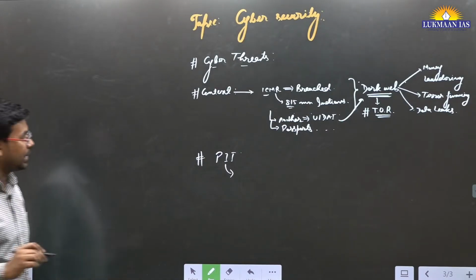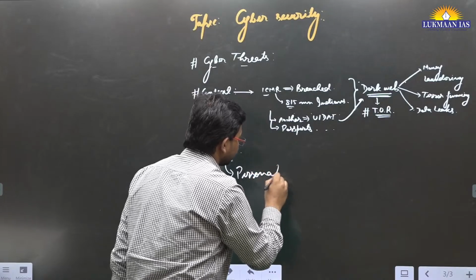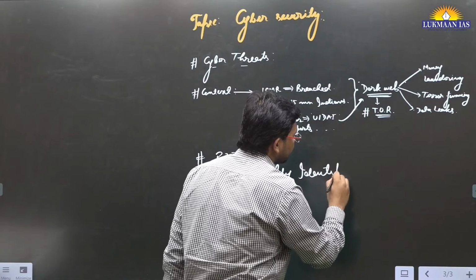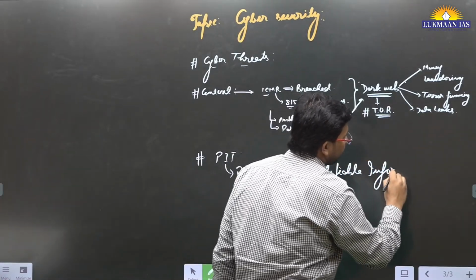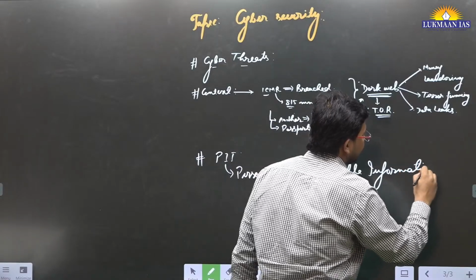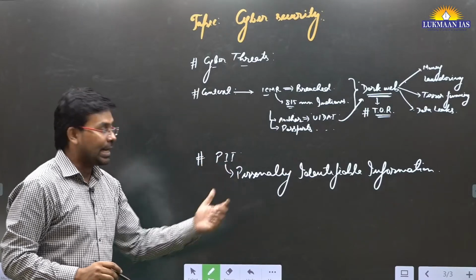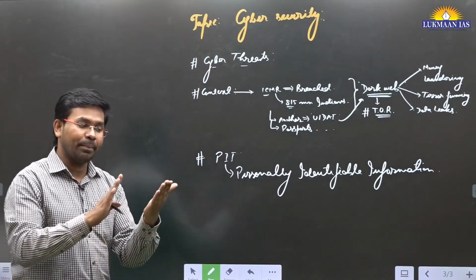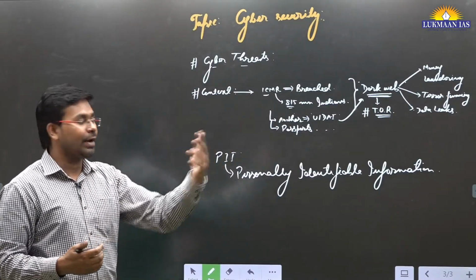We need to understand what personally identifiable information is. The data breach that has happened includes personally identifiable information. PII is all that information through which, if I have access to it, I can identify another person.